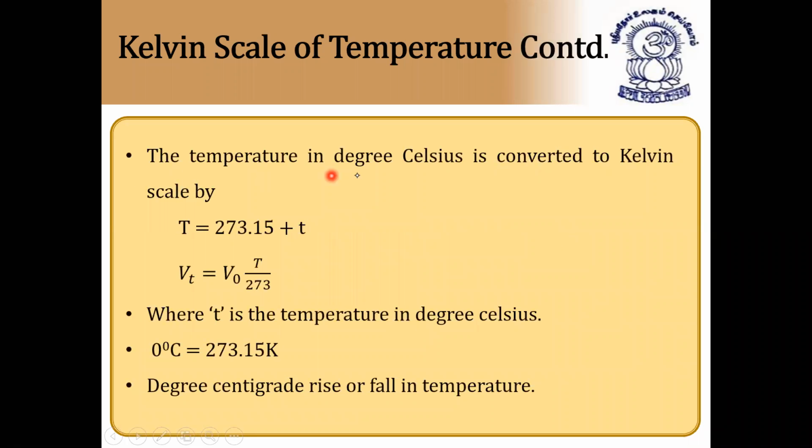Next, the temperature in degrees Celsius is converted into kelvins by T is equal to 273.15 plus t. So Vt is equal to V naught into (273 plus t) by 273, where t is the temperature in degrees Celsius. For this conversion, we'll take 0 degrees C as 273 kelvins only, not 273.15. Actually the exact value is 273.15, but for numerical sake, the 0.15 is neglected.